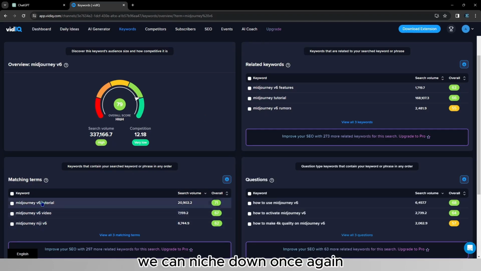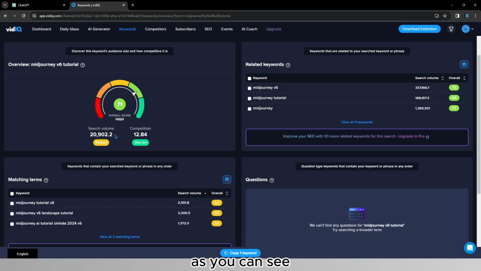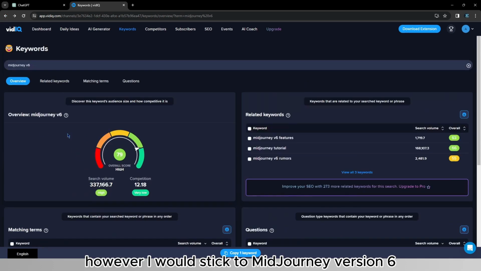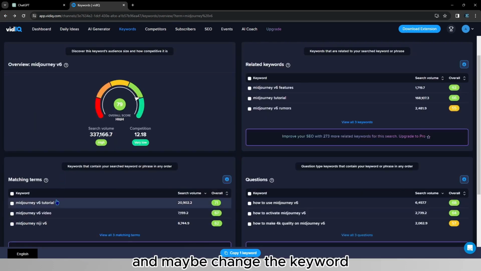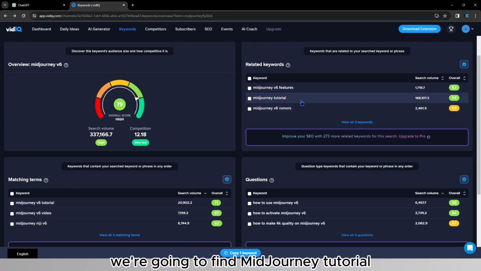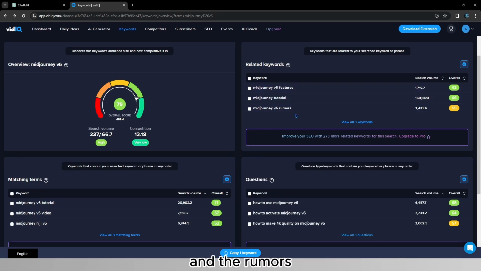We can niche down once again to Midjourney version 6 tutorial. As you can see, it still has around 20k searches and low competition. However, I would stick to Midjourney version 6 and maybe change the keyword. So if we go right now on the related keywords, we're going to find Midjourney tutorial, the features, and the rumors.